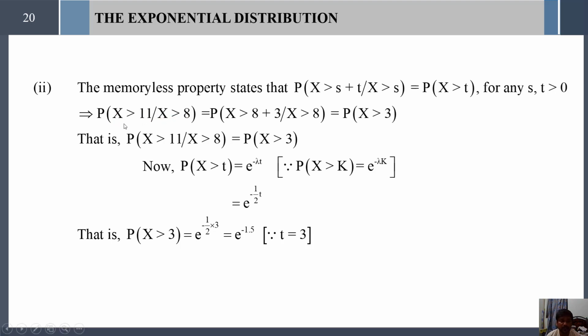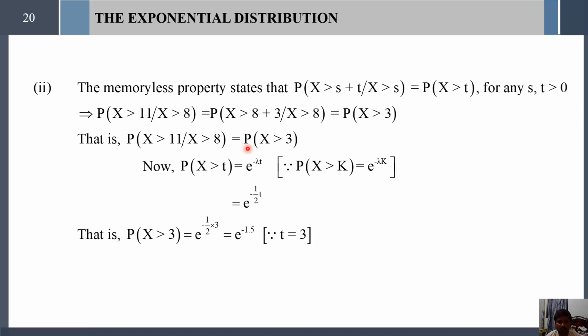So x greater than 11 can be written as x greater than 8 plus 3; we have to partition this value. Therefore probability of x greater than 8 plus 3 given x greater than 8. Now it lacks the memory of x greater than 8, so the result is probability of x greater than 3. This follows from the memoryless property.